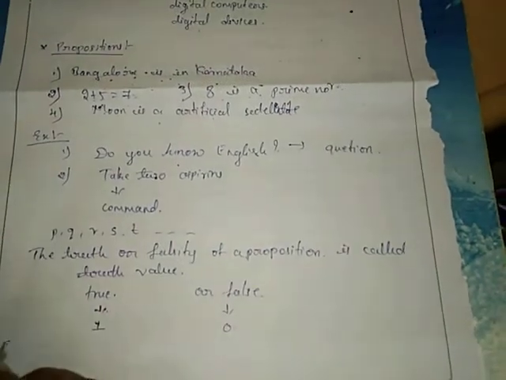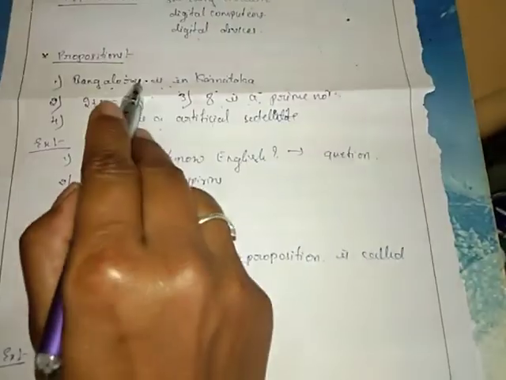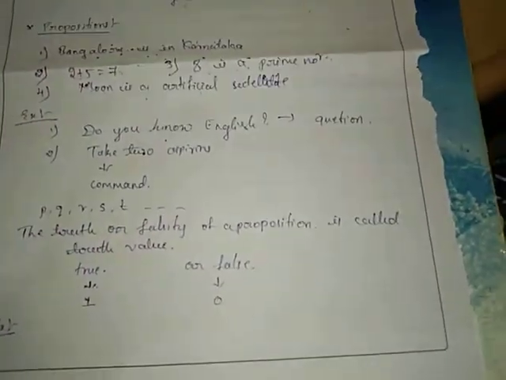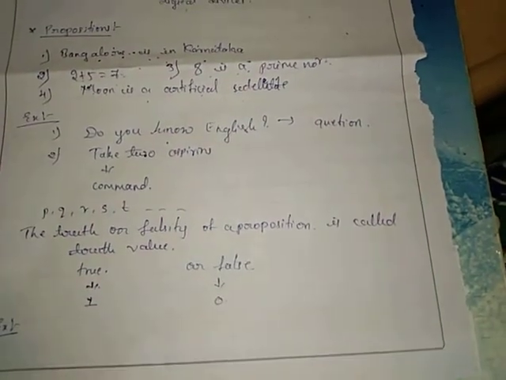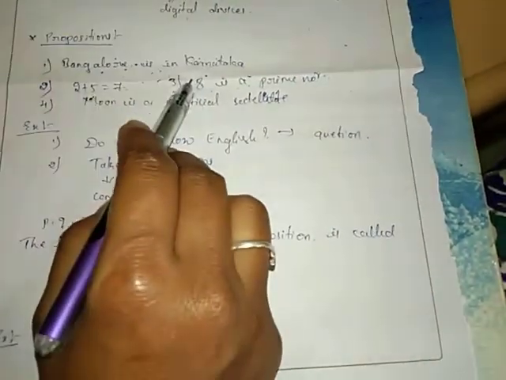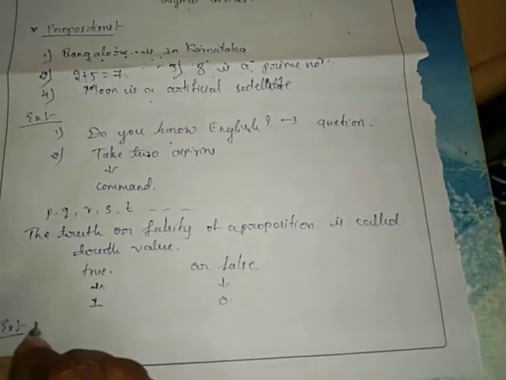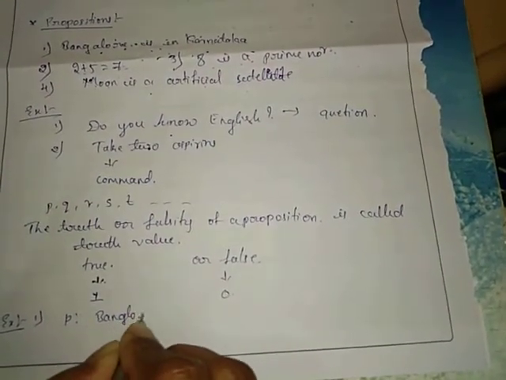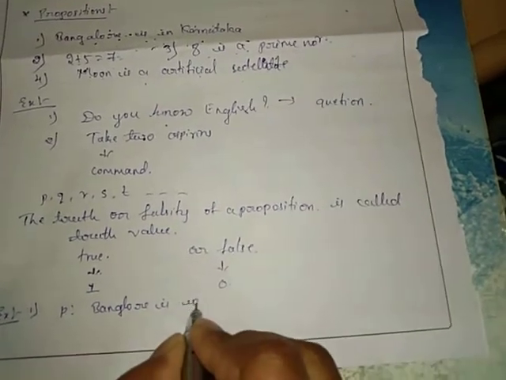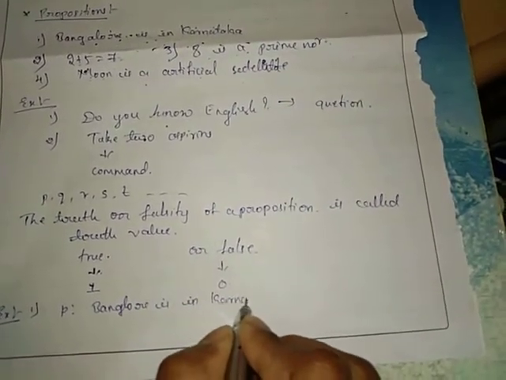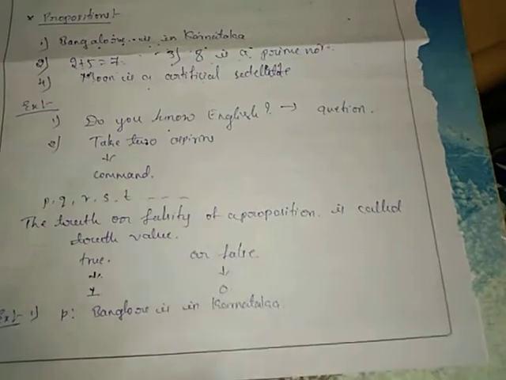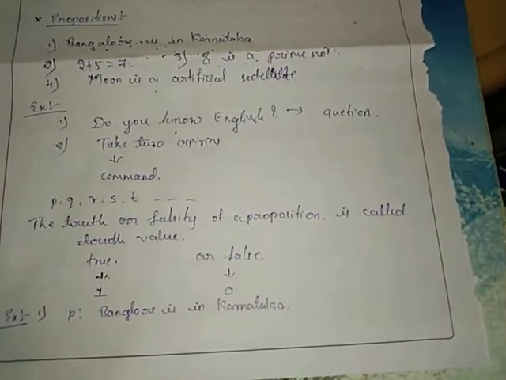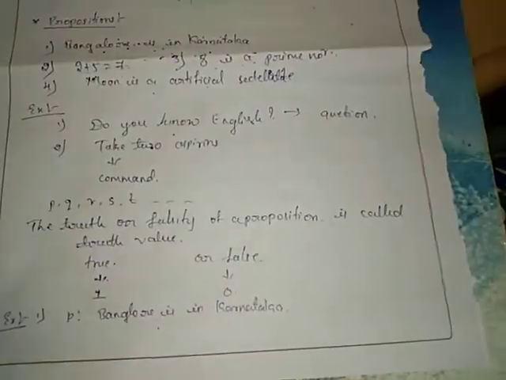For example, I am taking the same example. I am taking this proposition by the letter P. P means Bangalore is in Karnataka.